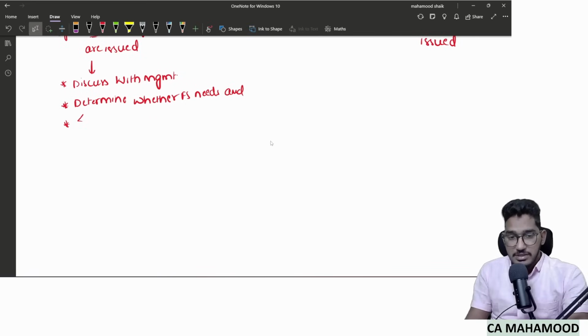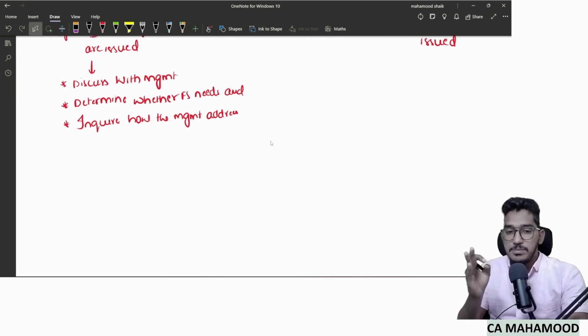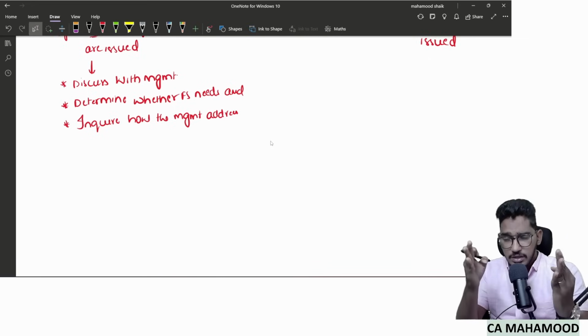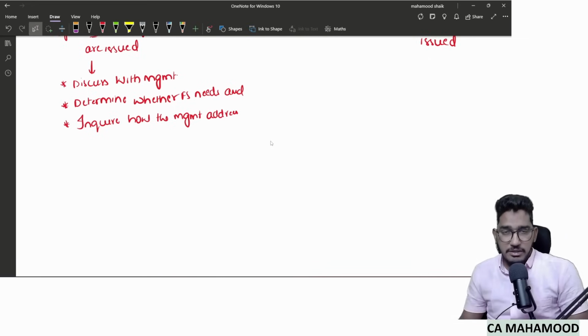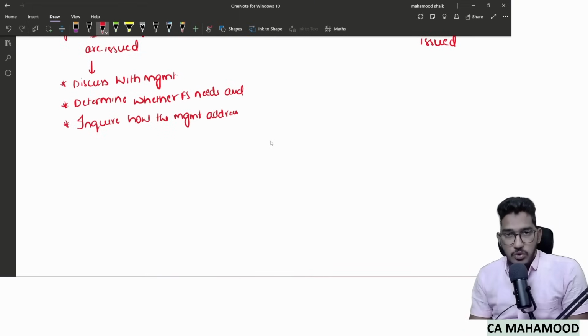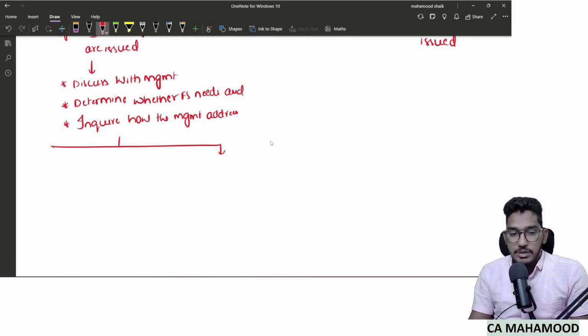If the financial statements need amendment, inquire how the management wants to address it. Inquire how the management wants to address means inquire whether they are ready to amend the financial statements or not. So 3 steps: discuss with the management regarding the subsequent event, determine whether financial statements need amendment as a part of that discussion, and inquire how the management wants to address it. Inquire how the management wants to take this forward, whether they are ready to amend the financial statements or not. So here two things can happen.